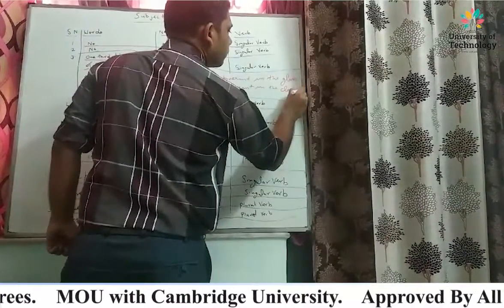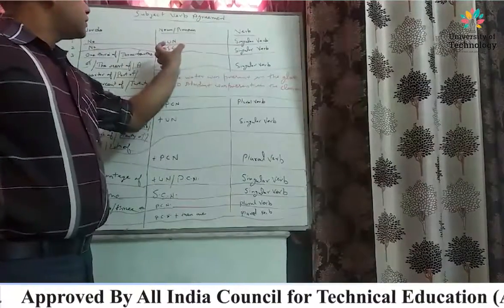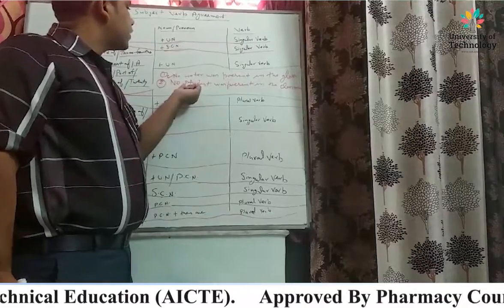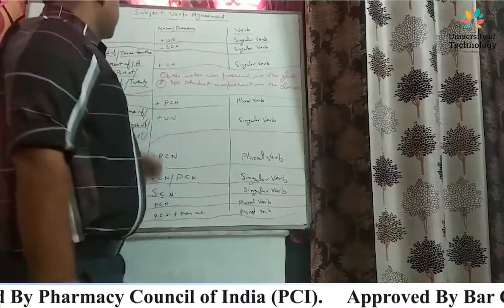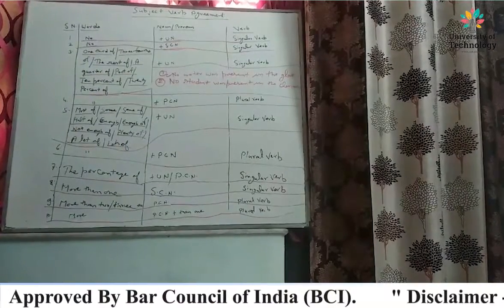No, singular countable noun, student, no student was present, singular verb. No student was present in the class.